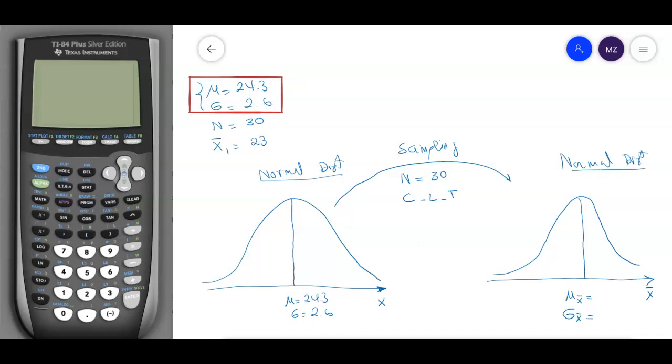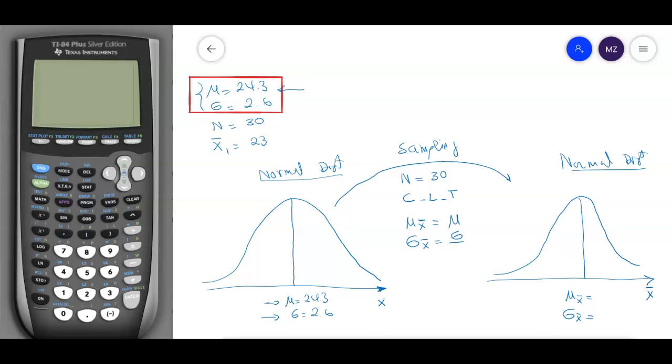So the central limit theorem is telling you it is a normal distribution. The mu x bar is in fact equal to the same mu, the old one that you have in here, which is this one here. And the sigma x bar will be equal to the old sigma, which is this one, right?